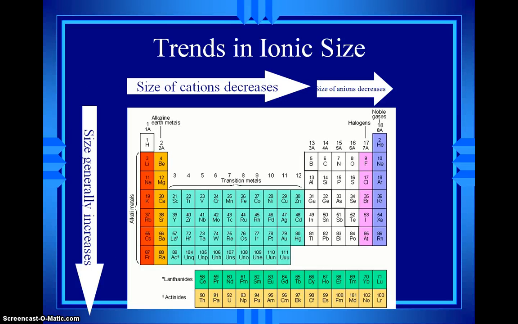Okay, so on your periodic table, I want you to put that ionic size generally increases as we go down, just like atomic size does. But across the top, note that for the metals, we're going to have cation size decreasing, but also anion size decreasing.